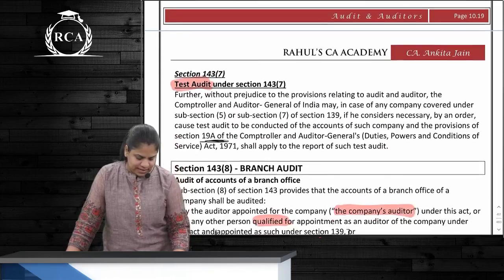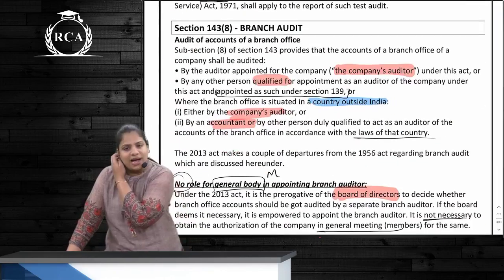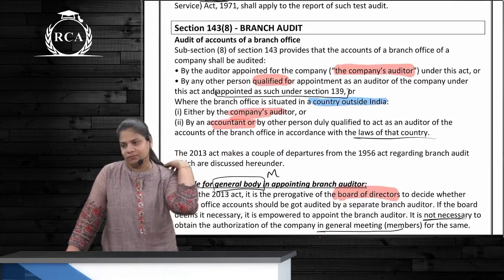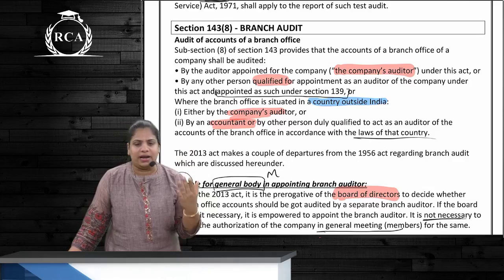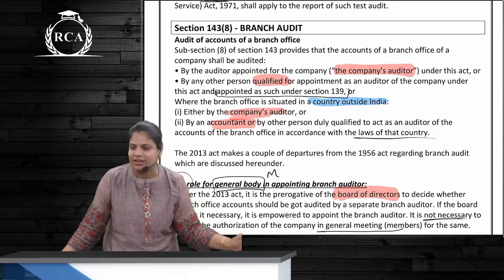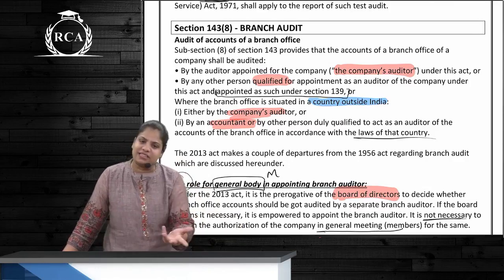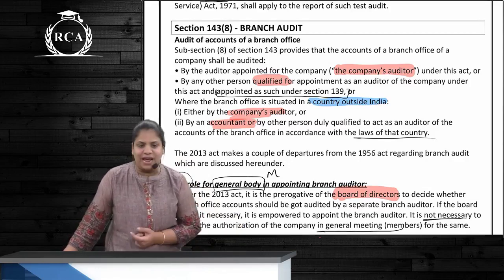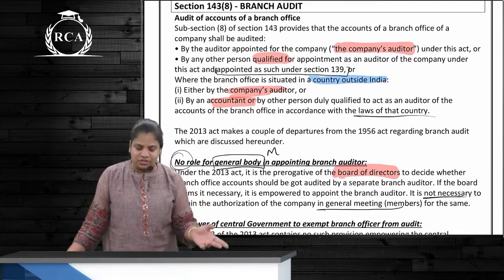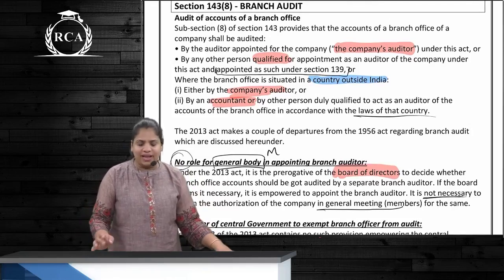Simple. Then the last part over here is about branch audit. Branch audit means, branch means what? Any place that is called as a branch. Right? If you don't call it as a branch, then branch audit is not required. Correct? But if you're calling it as a branch, then branch audit is required. Branch audit can be conducted by whom? Either company's auditor or any other.